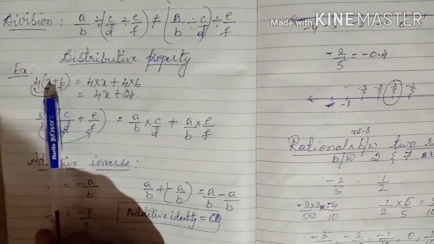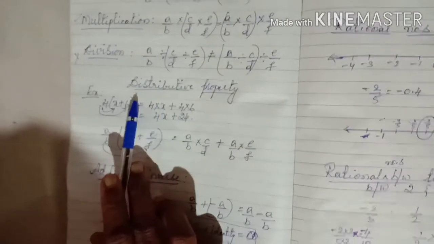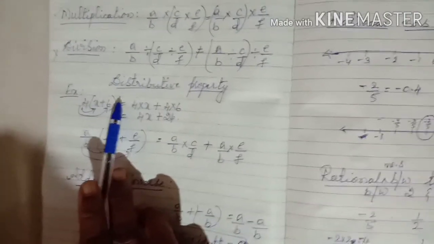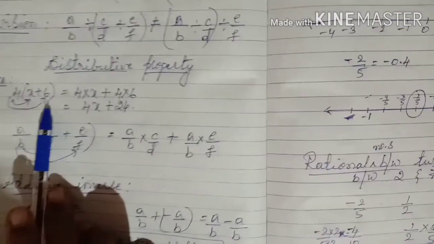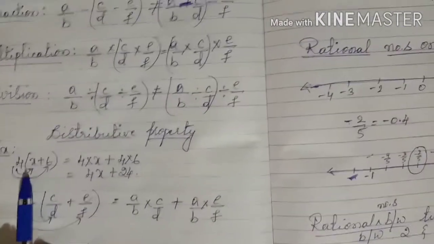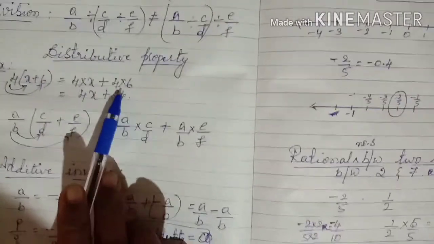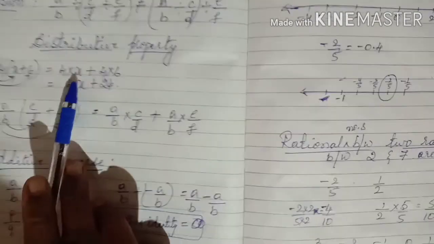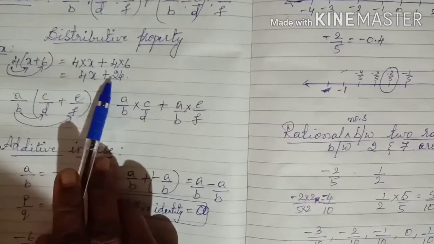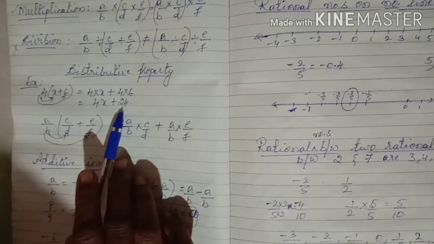Now 4 into x plus 4 into 6. Why is it called distributive? Because we are distributing 4 to x and 6 also. How do we distribute? By writing the multiplication sign. Okay. 4 into x plus 4 into 6. That is 4 into x is 4x plus 4 into 6 is 24.